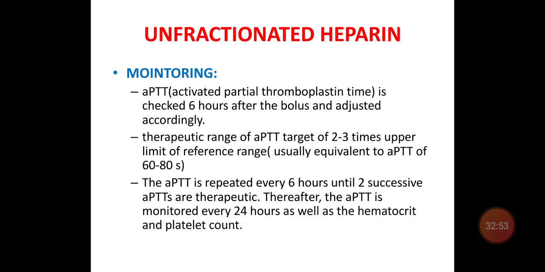You have to repeat APTT every 6 hours until 2 consecutive APTTs are therapeutic, that is, you have to reach 60 to 80 seconds. Thereafter, you have to monitor every 24 hours along with hematocrit and platelets.